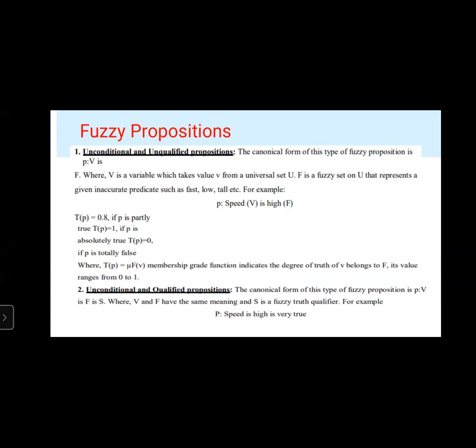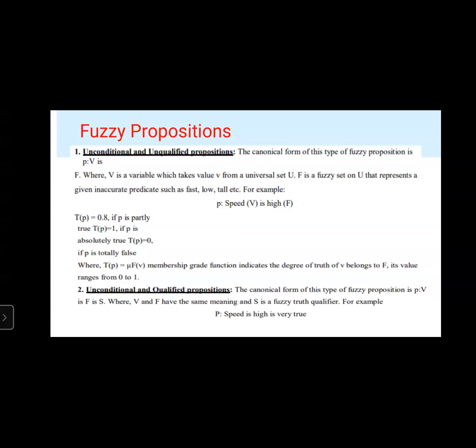For example, P equals speed of V is high F. Speed is represented by V, and high means F. So speed of V is high F. Now you need to write the value here. T of P equals 0.8 if P is partly true, and T of P equals 1 if P is absolutely true. Next, T of P equals 0 when P is totally false.